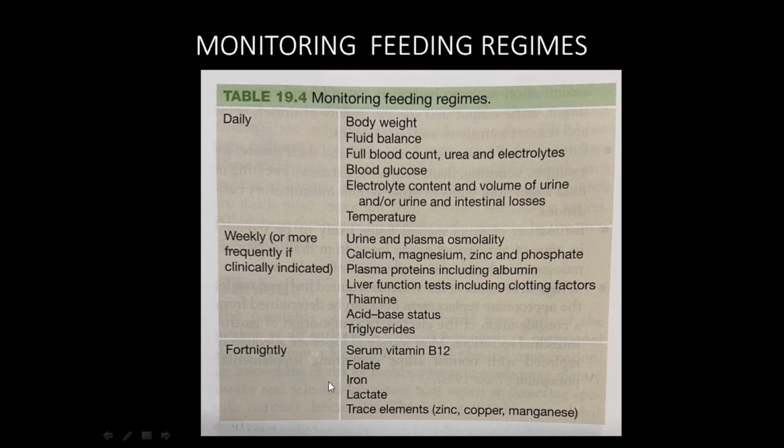If the patient has anemia, megaloblastic or iron deficiency, then iron and folate are very important. If the patient has alcohol dependency and a liver failure, then liver function tests with clotting factors and thiamine are very important.